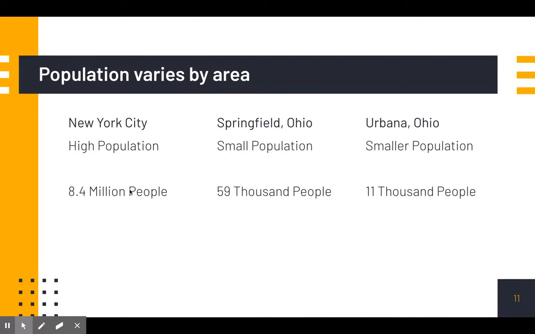Population varies by area. New York City has a high population, over 8.4 million people, whereas Springfield, Ohio has a small population. In comparison, only 59,000 people. But take that a step further and look at Urbana, Ohio, and that's an even smaller population at 11,000 people. All of those different types of populations really impact the region.